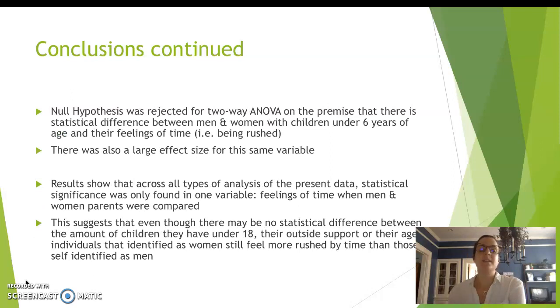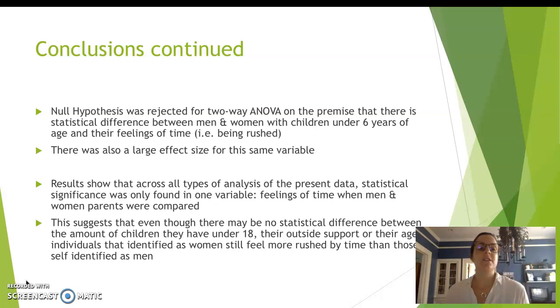The null hypothesis was rejected for our two-way ANOVA on the premise that there is statistical difference between men and women with children under 6 years of age and their feelings of time, how rushed they feel. There was also a large effect size for this same variable, the feelings of time.